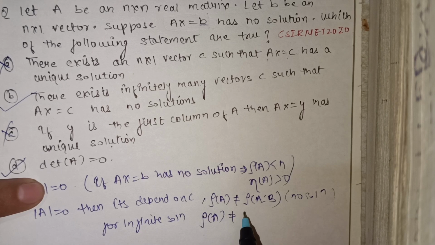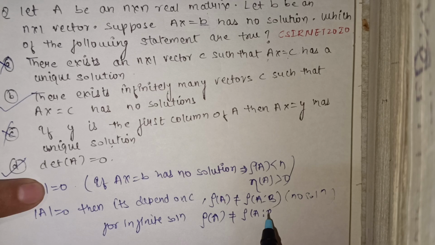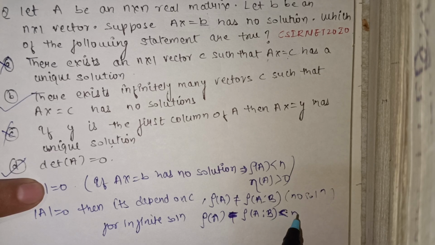And for infinite solutions, rank of A is equal to rank of the augmented matrix [A|C], and this is less than n.